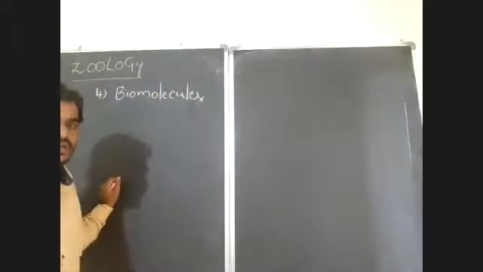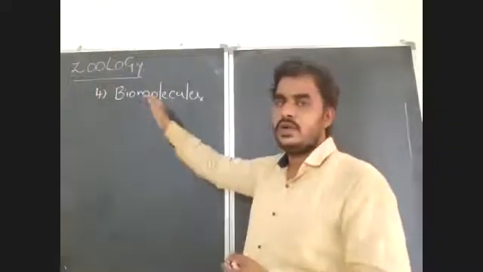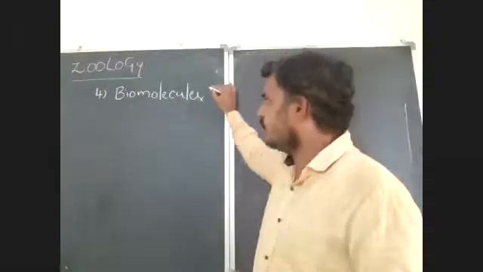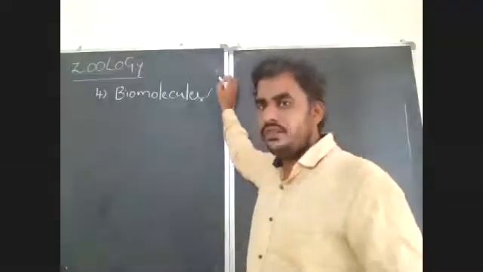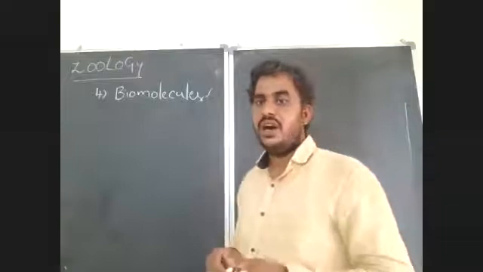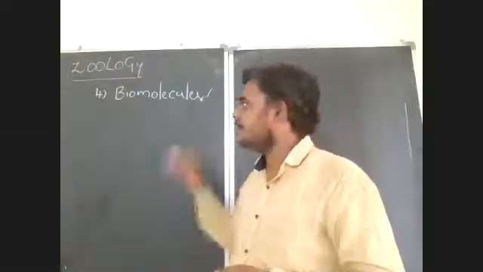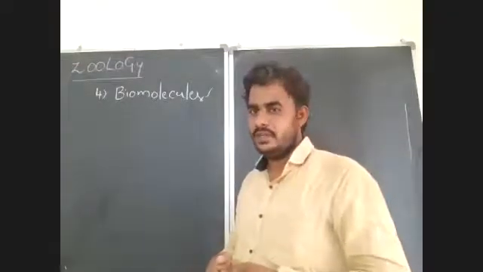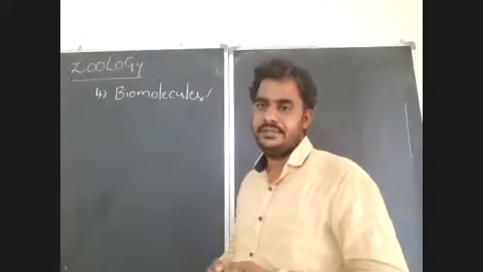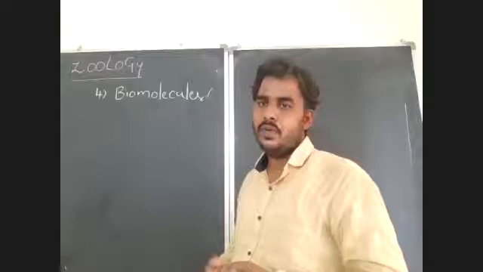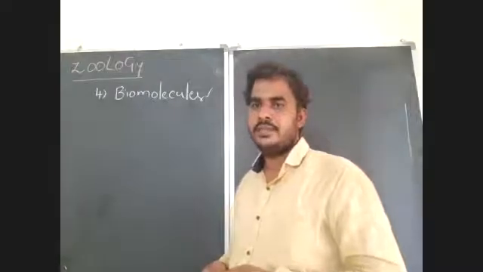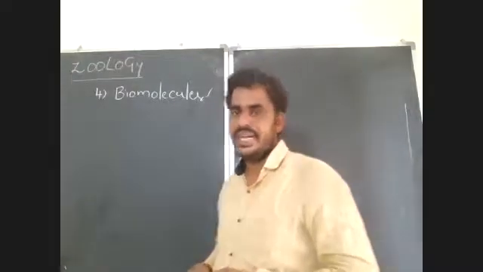The bodies of animals are nothing but a mixture of biomolecules. We have discussed here what the various types of molecules present in the bodies of living organisms are, what their role is in the survival of living organisms, and what their role is in the structural organization of the body. Maybe you all know that we take the majority of these biomolecules through our diet. For example, the four major types of biomolecules present in the bodies of living organisms are carbohydrates, proteins, lipids, and nucleic acids. You all know that, I think.